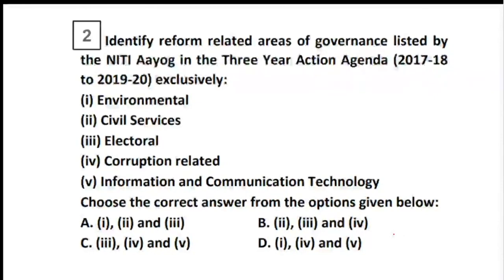Skill portal, very good morning. Yes, the question is on the screen. You can start answering the questions. You can also see the options given. So you have to select from the options which you have. That is, 5 options are given: environmental, electrical services, civil services, electoral, corruption related, and ICT. So out of these 5 areas, which are the areas which are listed in the 3-year action agenda? Okay, Sangram has already started answering.